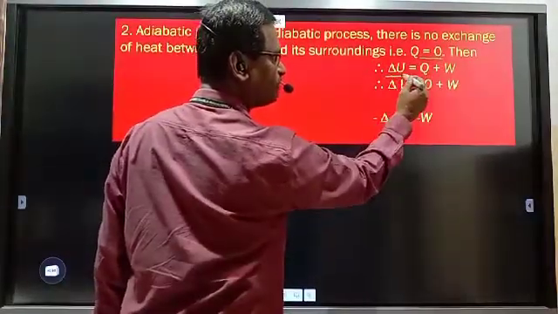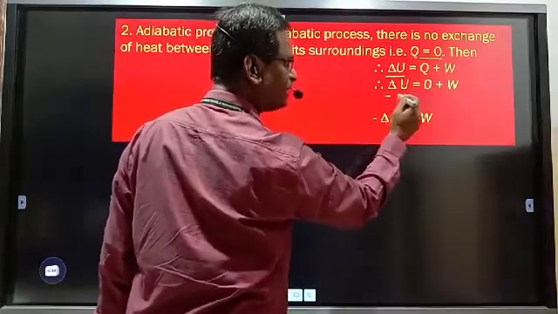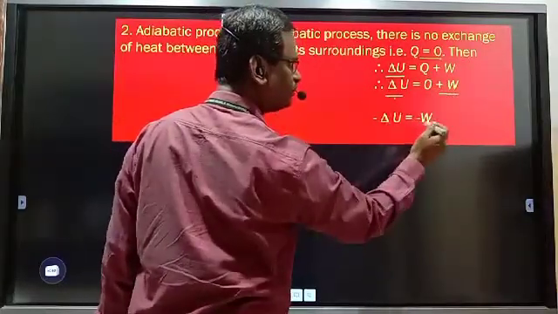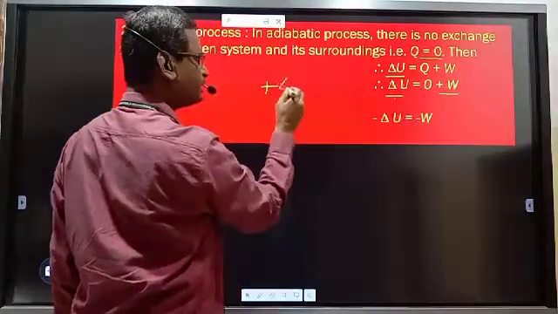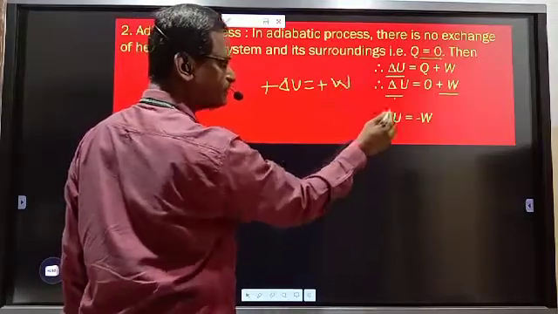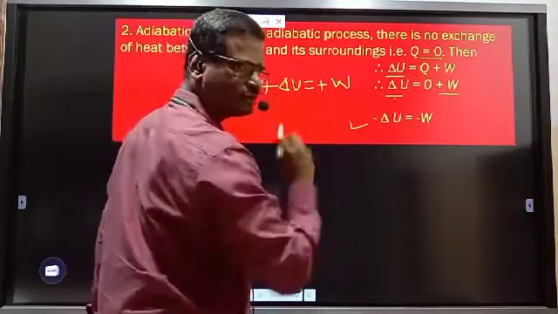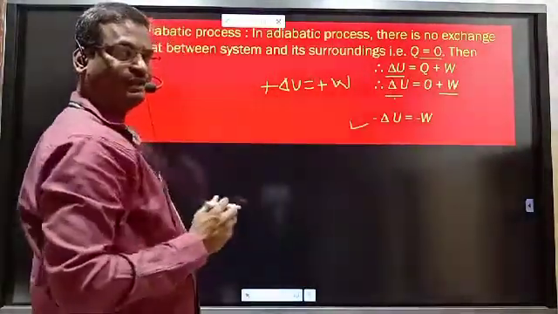This is the equation for first law, delta U is equal to Q plus W. Q is 0, so what is the part remaining? Delta U is equal to plus W. See, plus delta U is equal to plus W, means minus delta U is equal to minus W. Both side positive sign or both side negative sign.